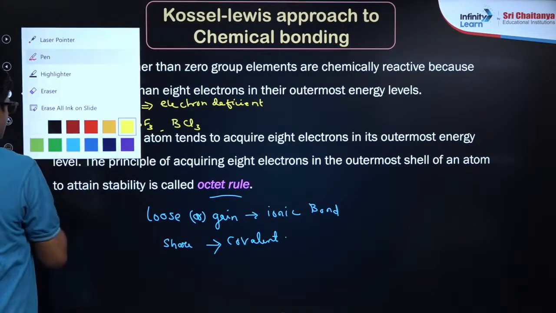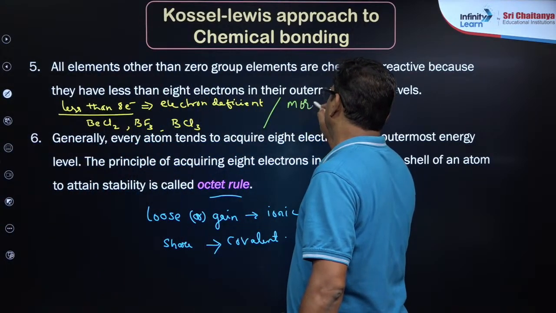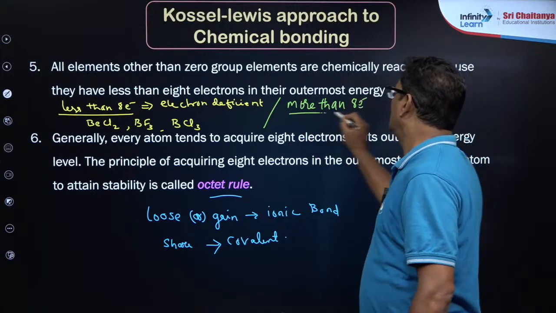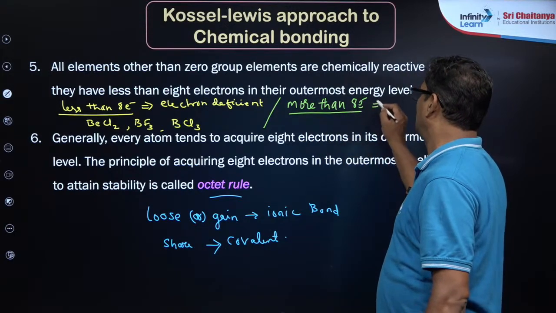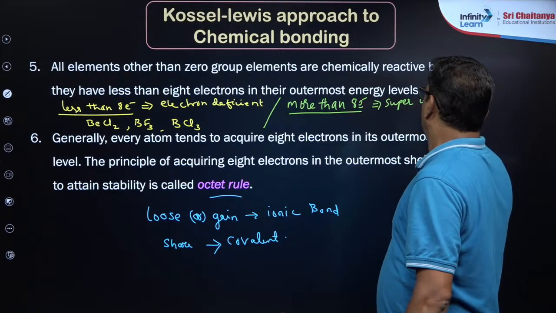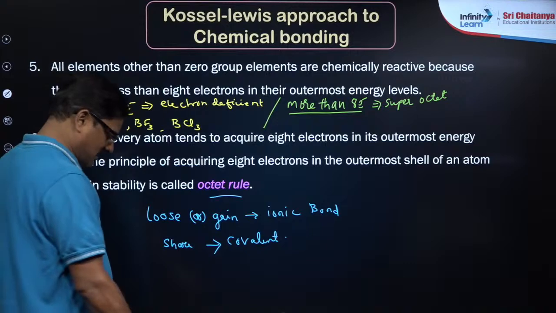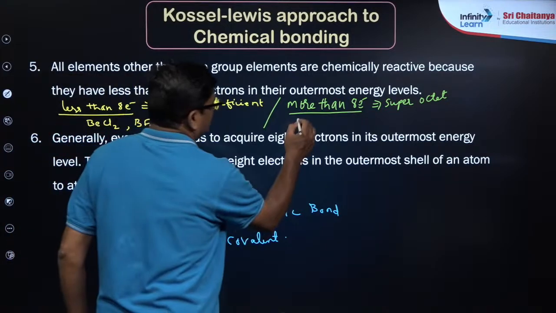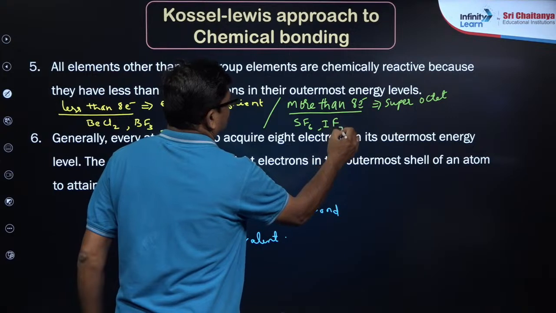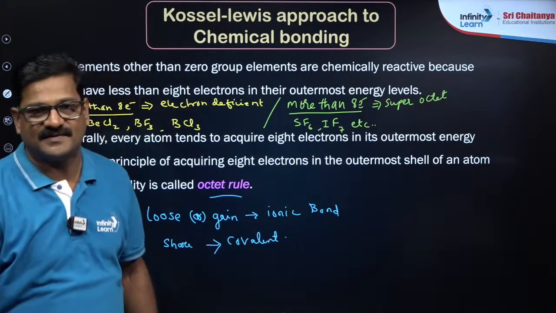Now और एक चीज है, more than 8 electrons. The more than 8 electrons, they are called superoctet compounds. Superoctet compounds में आ जाएगा SF6, IF7, etc. PCl5 kind of things.